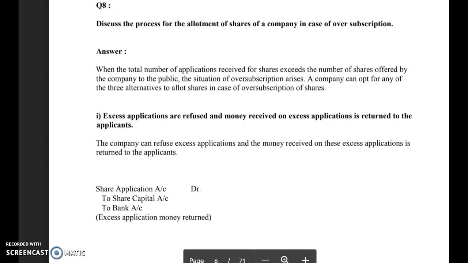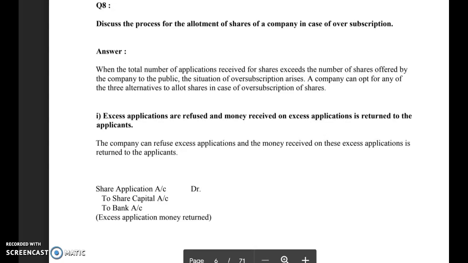In this case, the company outrightly rejects the 5,000 surplus applications at the beginning. The applications left with the company are 5,000 and the shares offered are 5,000, so it can make the full allotment to all the remaining applicants. And at the time of application itself, the company can refund the surplus application money of the 5,000 investors.